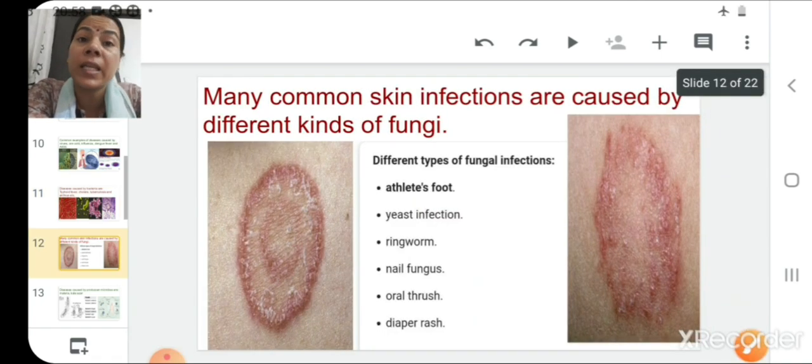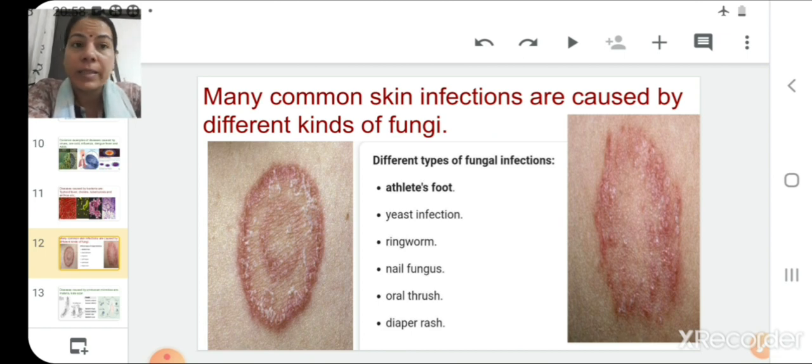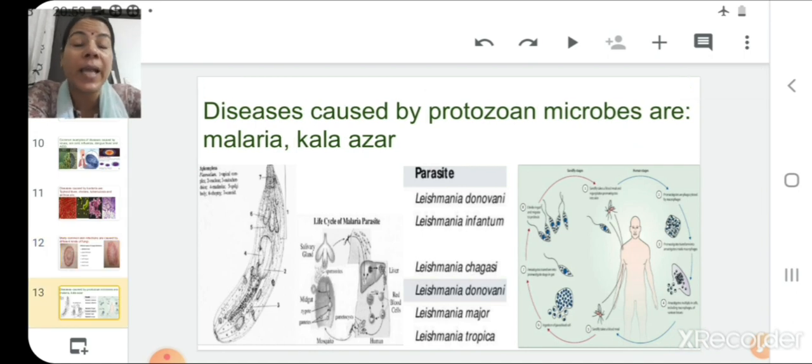Now, there are certain other types of diseases which can be caused by different types of fungi. These fungi create some fungal infection in our skin, and there are different types of such fungal infections. These can be athlete's foot, yeast infection, ringworm, nail fungus, oral thrush, or diaper rash in children. There are certain types of diseases which are caused by protozoan microbes. These can be malaria or Kala Azar disease.